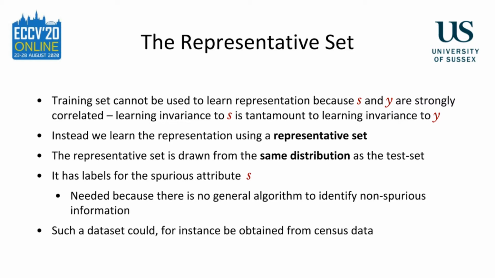The training set cannot be used to learn an invariant representation because the spurious attribute S and the prediction target Y are so strongly correlated that learning invariances with respect to S is tantamount to learning invariance to Y. To circumvent this, we instead use what we call a representative set. This representative set is drawn from either the same distribution as the test set or a superdistribution of it. While being similar to the test set, crucially, the representative set doesn't require a target label. The representation we are to learn is task agnostic. However, we assume it does have labels corresponding to the spurious attribute. This might sound like a restriction, but in practice these labels are often readily available. Census data, for instance, may provide such labels.